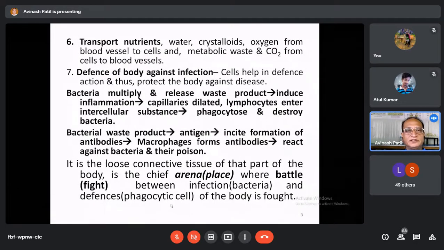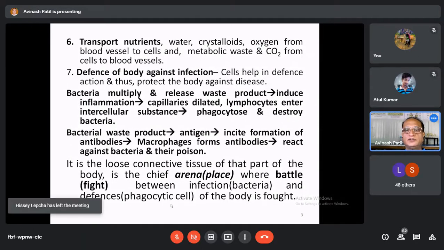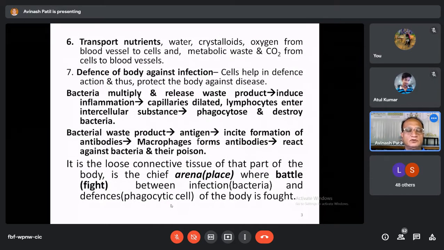Now the next function is the transport of nutrients, water, crystalloids, and oxygen from the blood vessel to the cell, and of metabolic waste products of the cell and carbon dioxide from the cells to the blood vessel. So this is the function of the connective tissue.